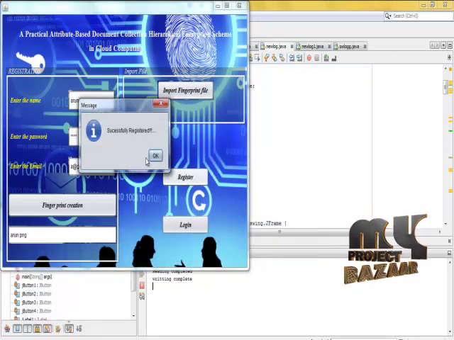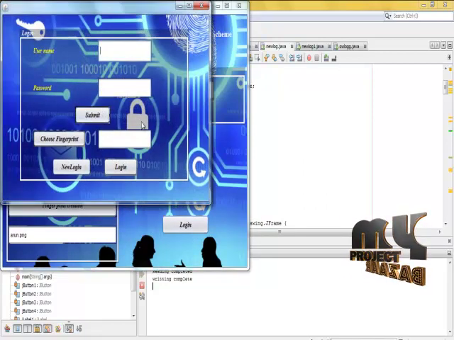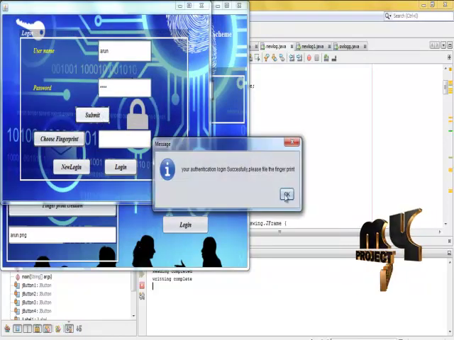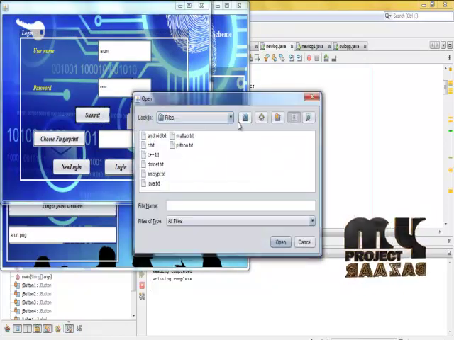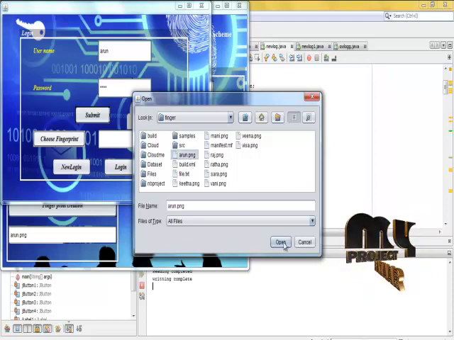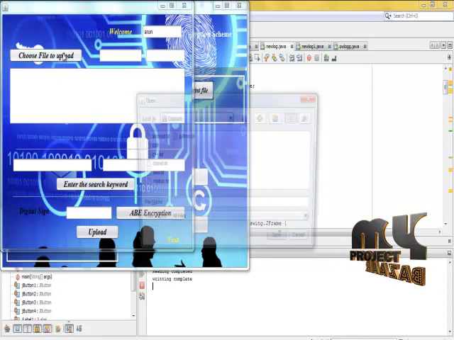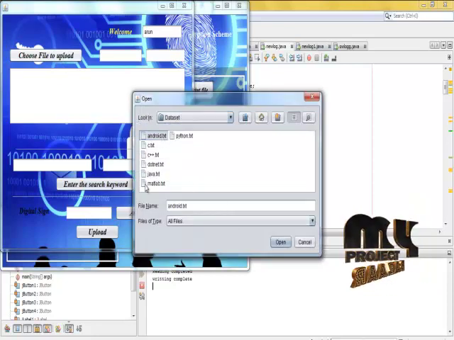Register and then log in. Submit the process. Choose the fingerprint. Login successful, and then the file is chosen for upload.